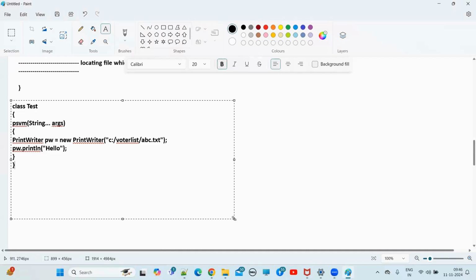For smooth execution of the program at runtime. You already know what the compiler will do, right? We have discussed it in detail. So now, what will the compiler check here? This line, PrintWriter pw = new PrintWriter, is something related to locating the file. So maybe there is a chance of raising an exception at runtime. Let me check whether this code is handling the exception or not.